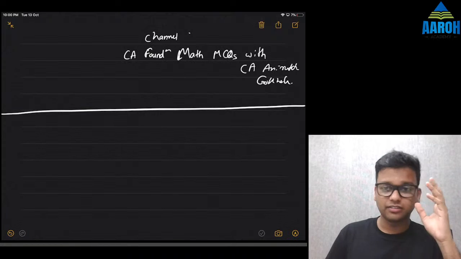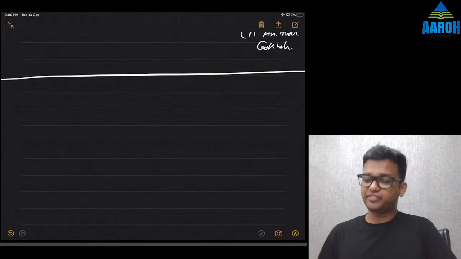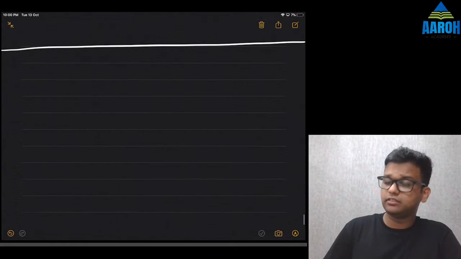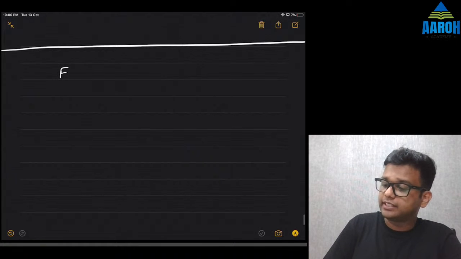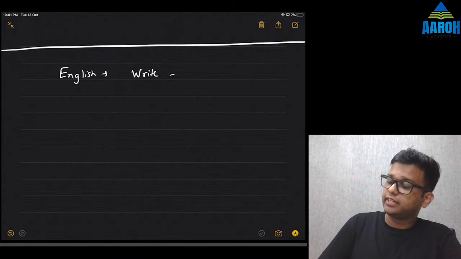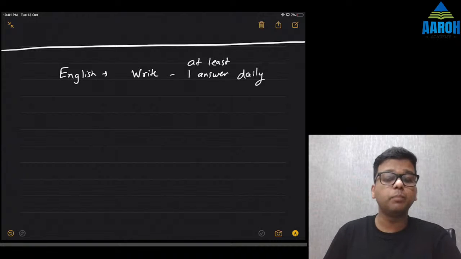What about law? In law, the main problem students face, even more than remembering, is English. So try to write as many answers as you can. Try to write at least one answer daily for law, which is compulsory.